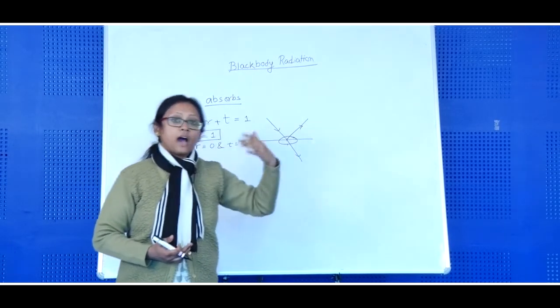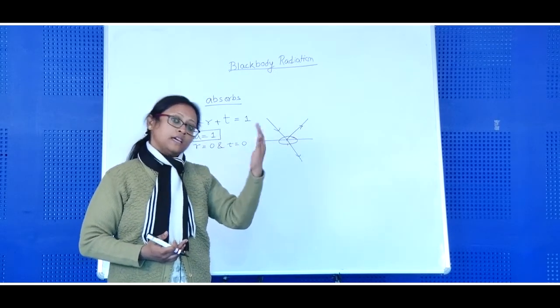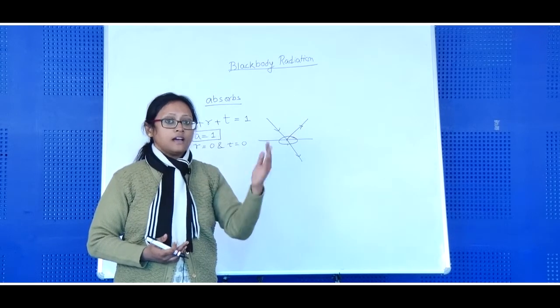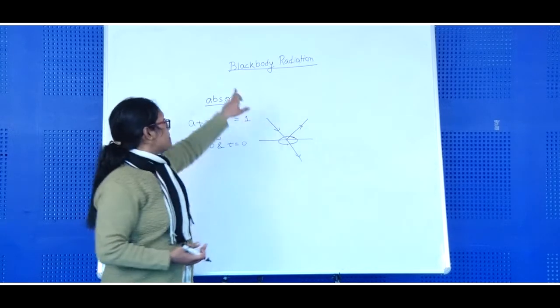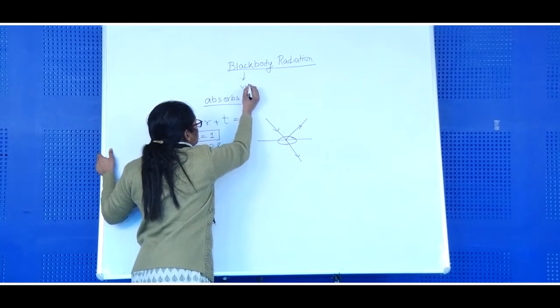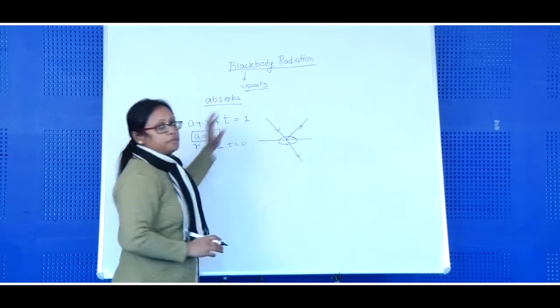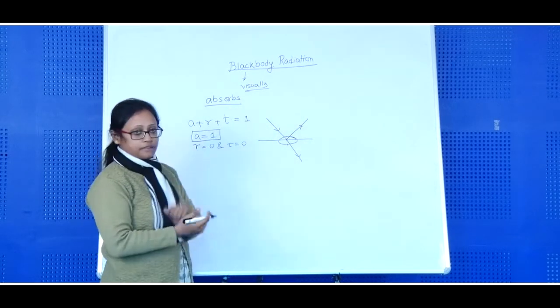But maybe there are some other radiations emitted by the object, which may be in the infrared region or in the ultraviolet region. So this black is visually black. This may or may not be radiation black.